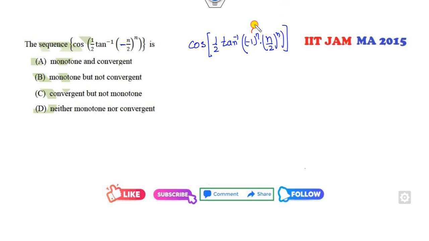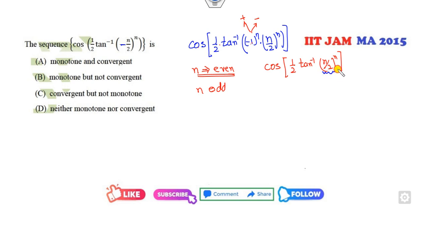So this value is either positive or negative depending upon even and odd. If n is even, this value is positive, then the term will be cos half tan inverse n over 2 raised to power n. And if n is odd, it is negative, it can be taken outside, but cos is always a positive term, so that's the same meaning.